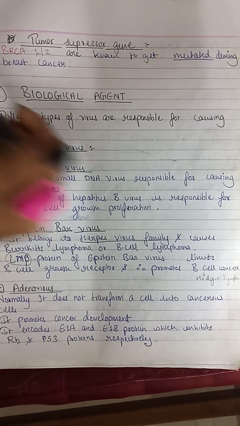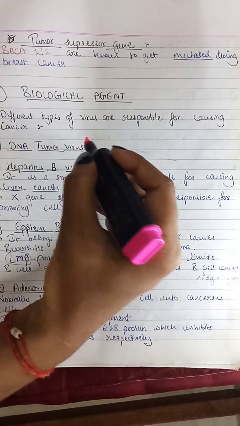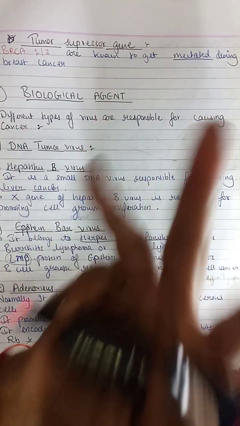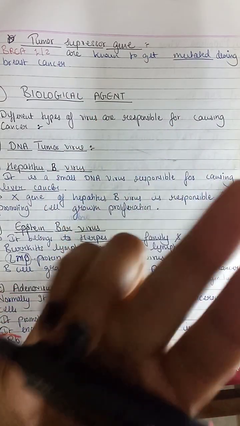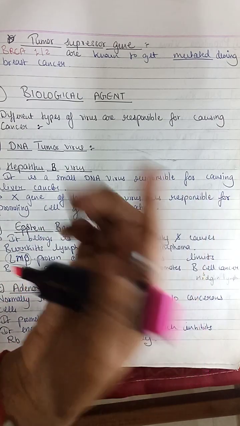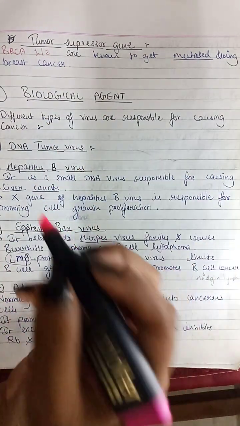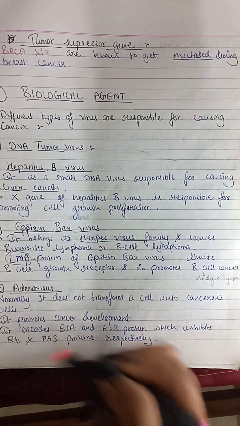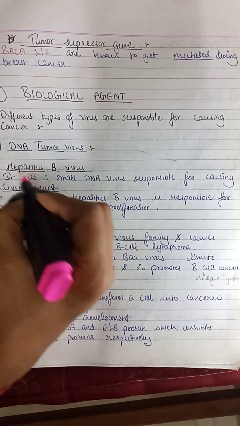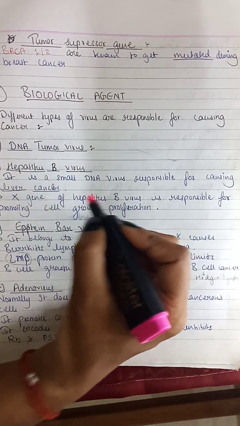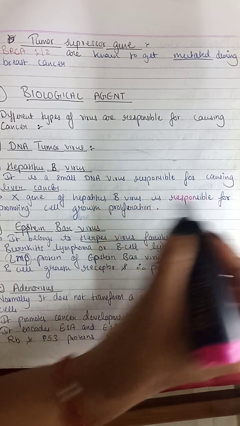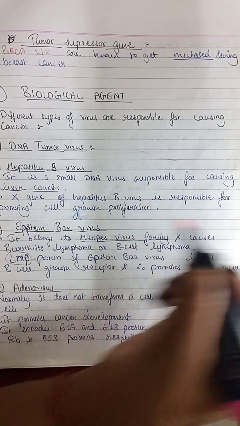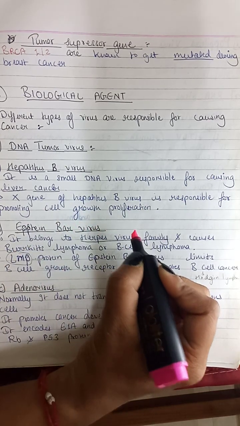Now, biological agents. Different types of viruses are responsible for causing cancer. So in biological agents, three things happen: DNA tumor viruses, RNA tumor viruses, bacteria, etc. Okay. Under the DNA tumor viruses, these are the examples that we are going to see. First is hepatitis B virus. It is a small DNA virus responsible for causing liver cancer. In this, the X gene of hepatitis B virus is responsible for promoting cell growth and proliferation.